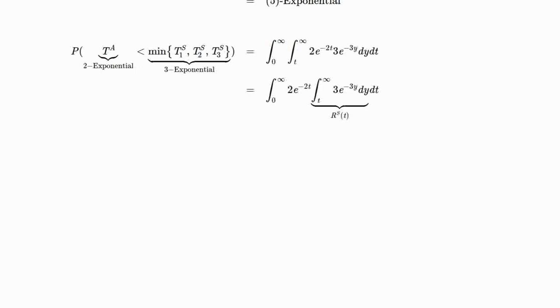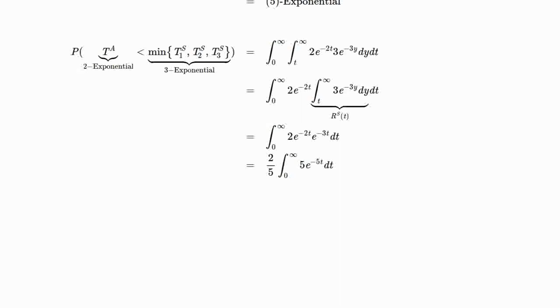Well, this inner integral can be moved to isolate the y, and then we can recognize, well, that's just reliability. This is just the reliability of the three servers at time t. So we know that's just e to the minus 3t. And so what we really are left with is an integral from 0 to infinity of 2e to the minus 2t, e to the minus 3t. And of course, those could be combined to come up with e to the minus 5t.